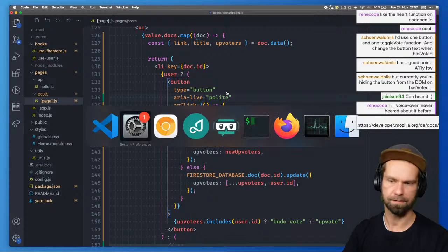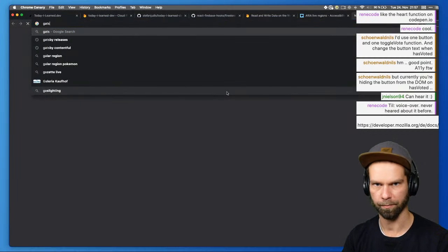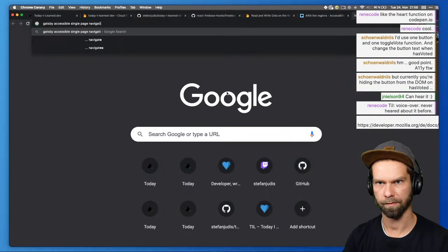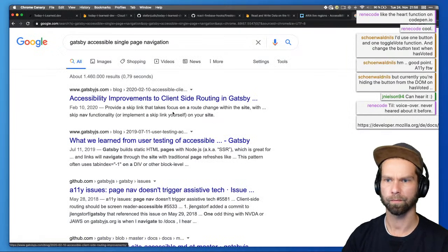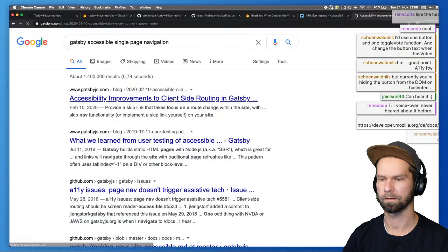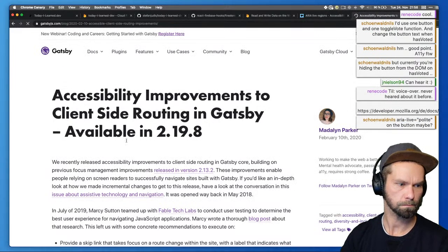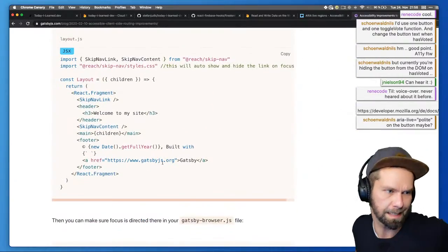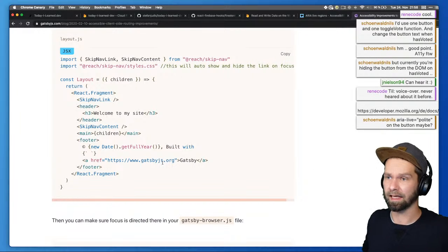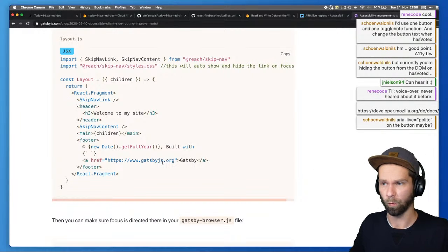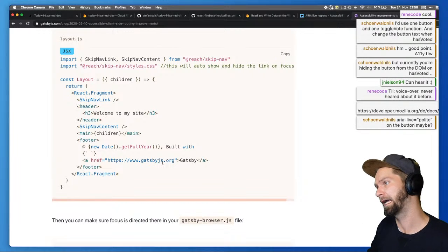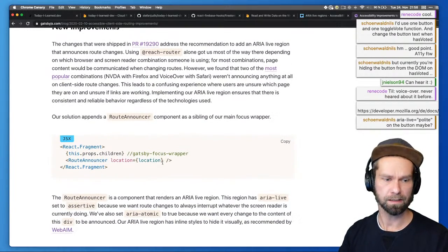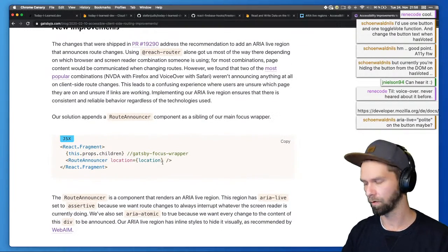For example, there's this one very nice example from the Gatsby folks, accessible single page navigation. Single page applications by default are not the best thing for assistive technologies, for people that want to navigate the web with things like screen readers.